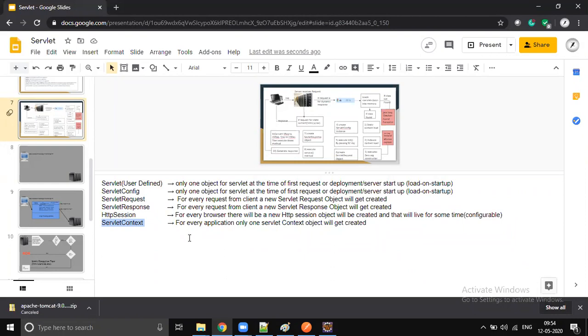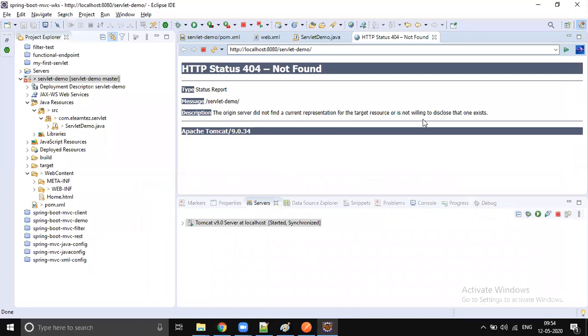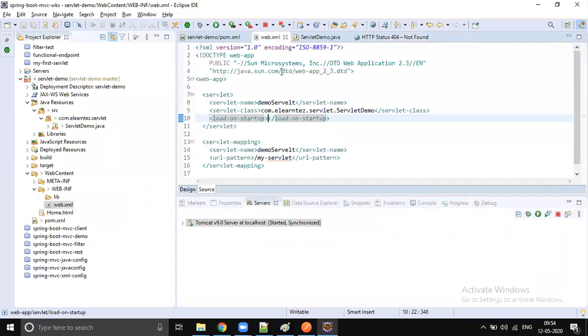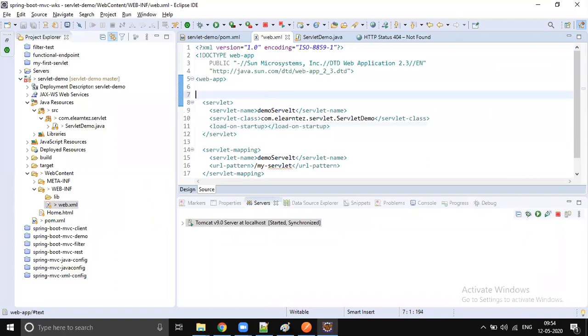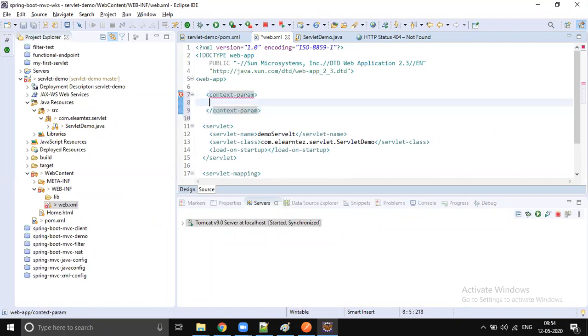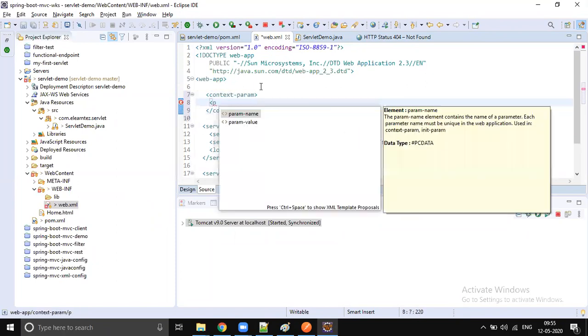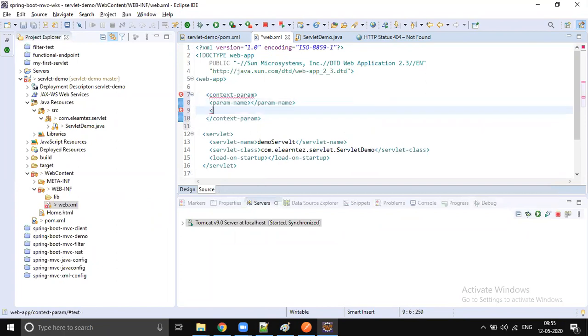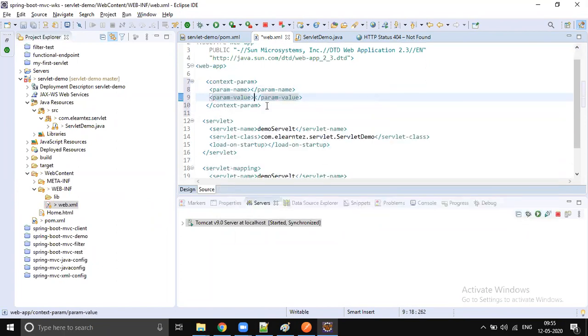So in your application, if you have three or four servlets and you would like to share information from one servlet to another, you can store that information in the servlet context. How can you store it? Using a context parameter in the web.xml file. If you want to share information across servlets, store it in the context parameter, as param name and param value. This information is available across all the servlets.